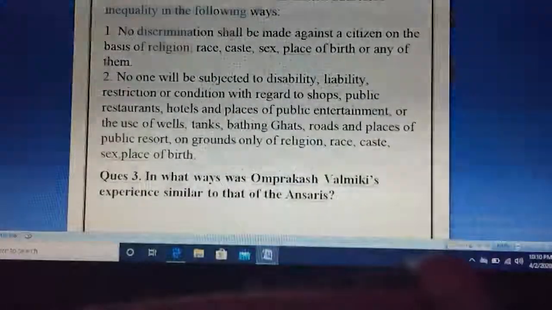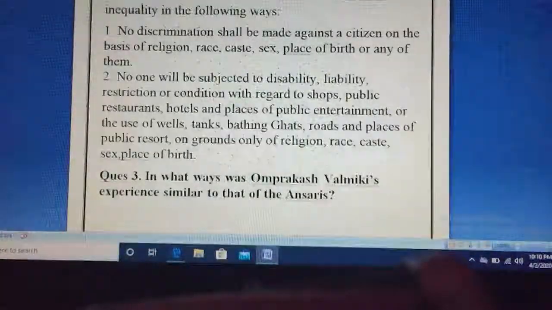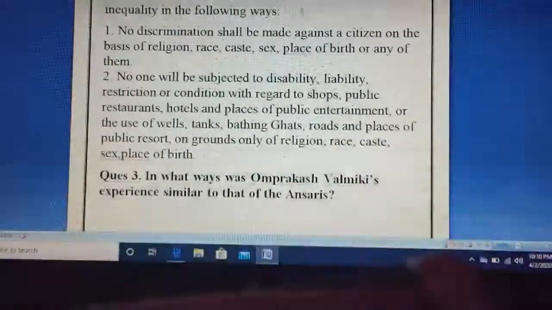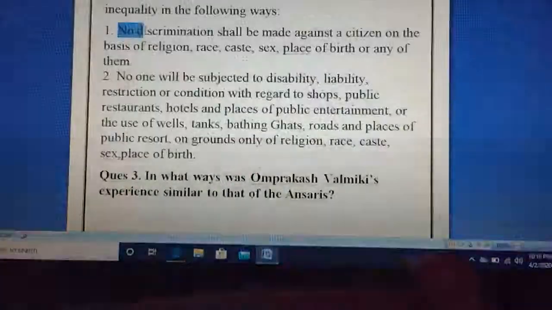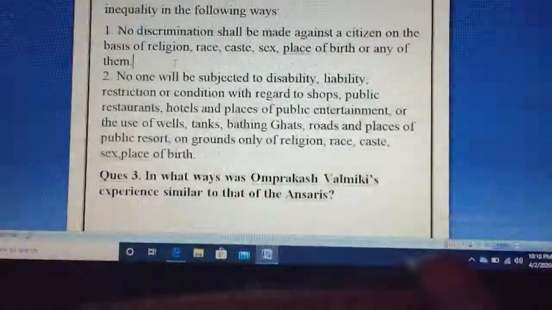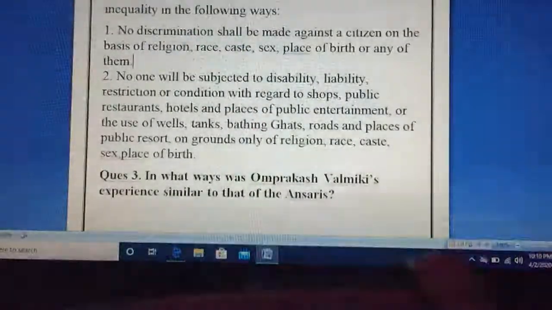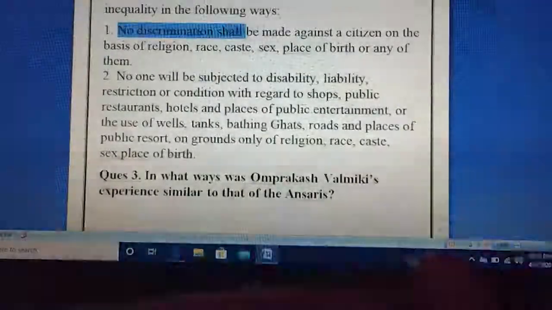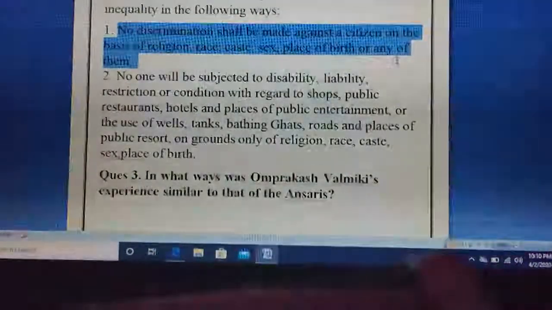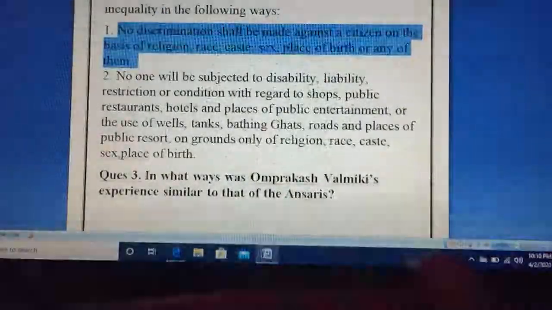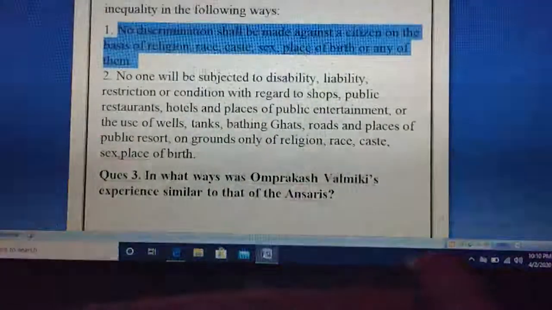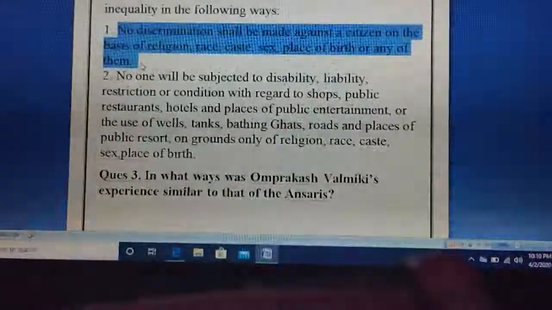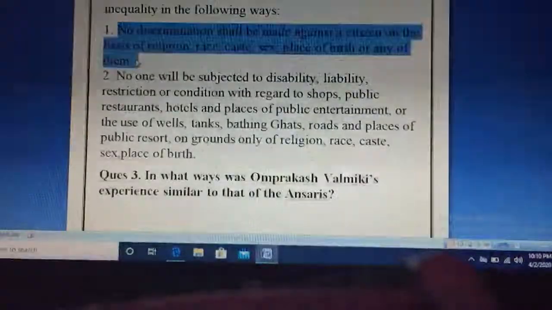So how does this address inequality? Article 15 of the Indian Constitution addresses inequality in the following ways. First, in the chapter discussion question we discussed ways, the laws which help to remove inequality. No discrimination shall be made against a citizen on the basis of their caste, creed, religion, or place of birth. That is mentioned in Article 15, and it allows everyone to be treated equally.